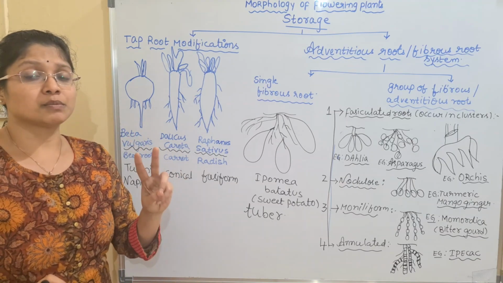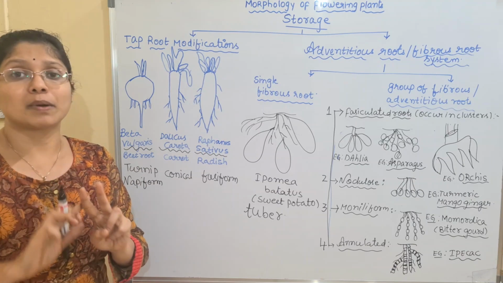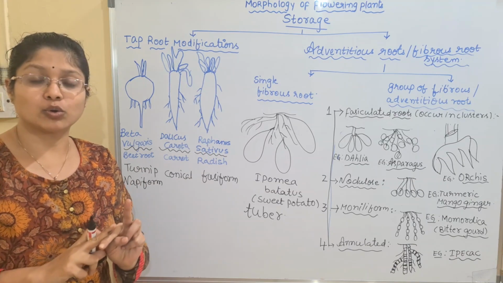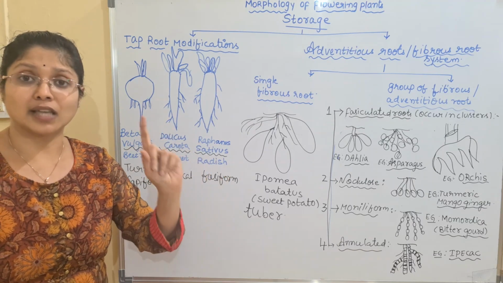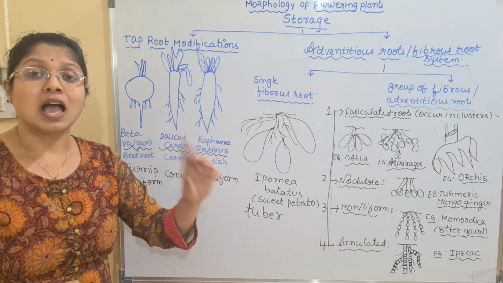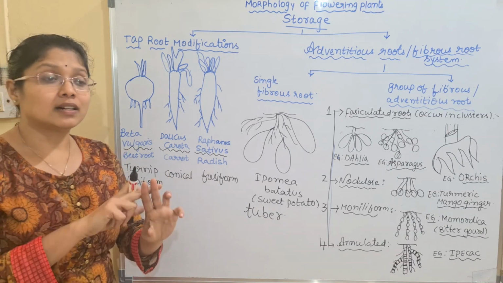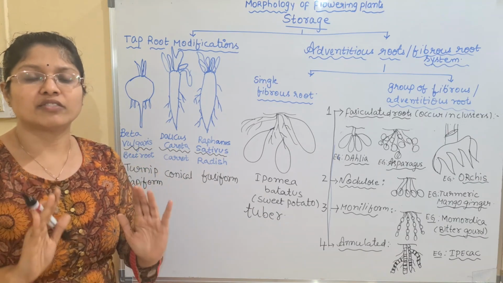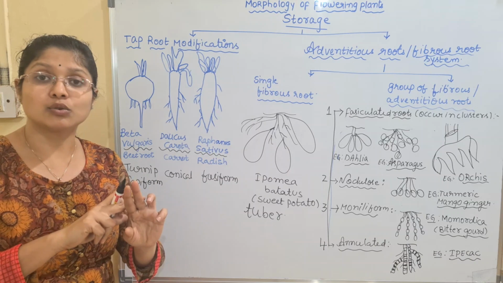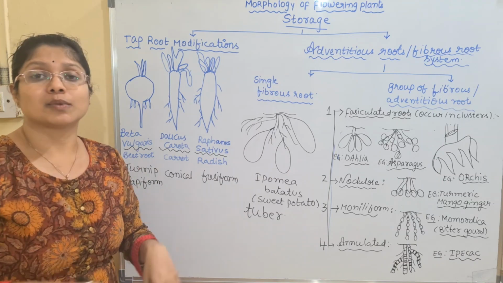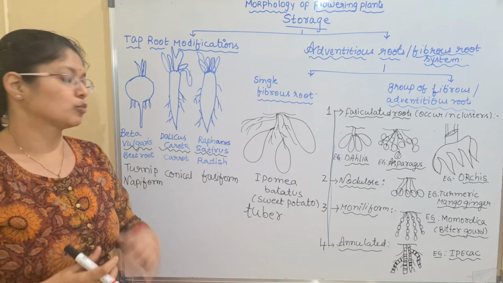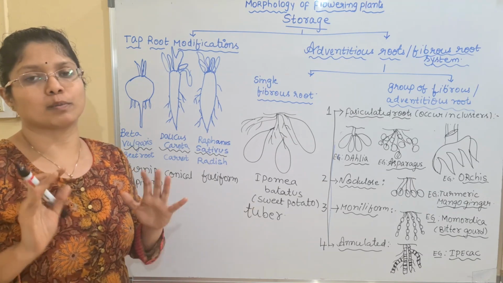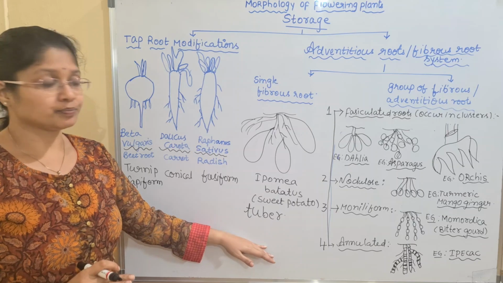Two important things which you have to remember with sweet potato. One, I have told you, it's a single modified fibrous root. It is a single modified fibrous root. And another important thing here, the main roots are not modified to store starch. The lateral roots, which are mainly produced from the pericycle, will be storing the starch and they will become fleshy. These are the most important things which you have to remember with the sweet potato.